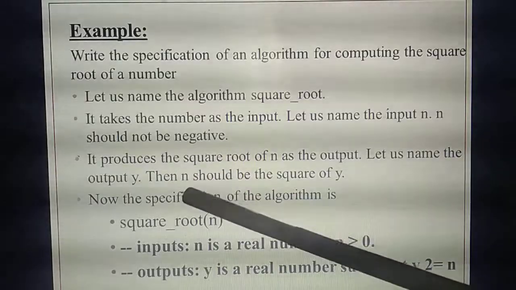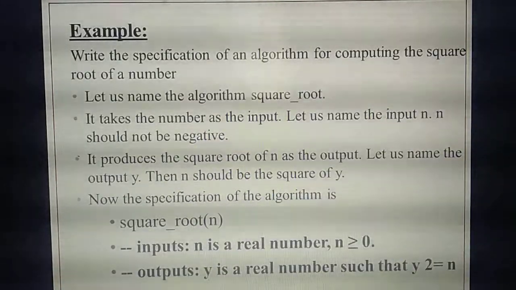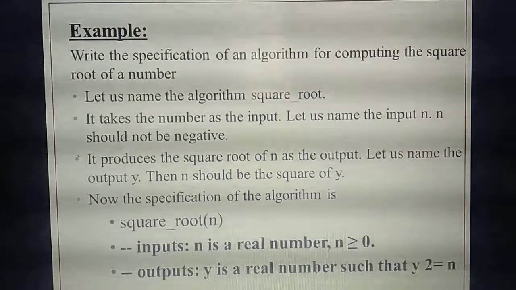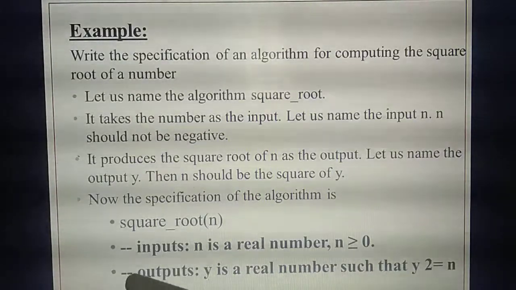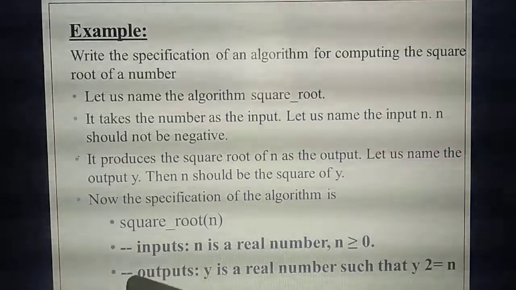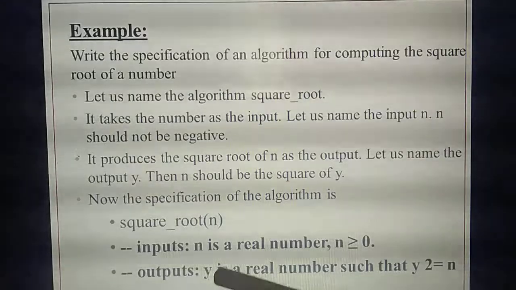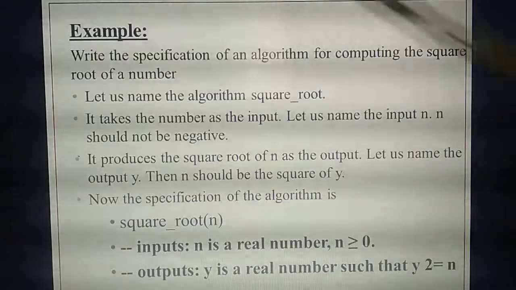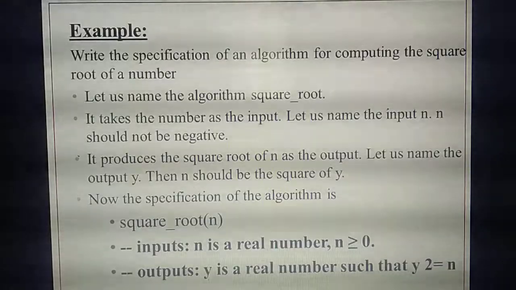Understand? So the name of the algorithm is over, the input you have given is also over, then the property of the input you have also written. Okay. So next you need to write the property of the output. Output also you need to write in which line? Command line. So a command line starts with how many dashes? Double dash. Okay. So in the output you are writing y is a real number, because the input you are giving is a real number. So the output also you will get only as a real number, isn't it? Whatever number you give in the input, the same kind you will get as the answer.